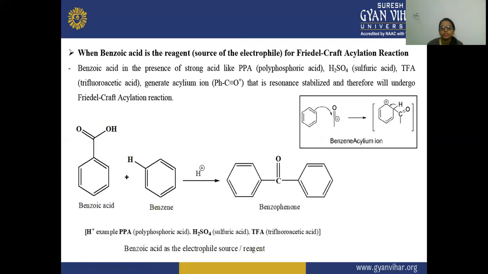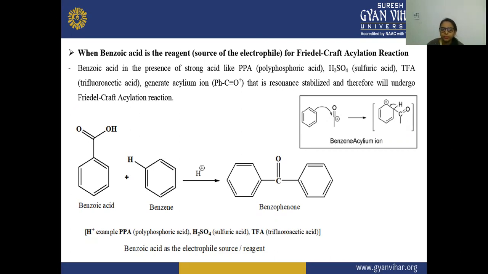Now, benzoic acid can be the reagent or a source of electrophile for Friedel-Crafts acylation reaction. When benzoic acid is the reagent, it is the source of your electrophile, which means it is acting as an electrophile for this Friedel-Crafts acylation reaction.